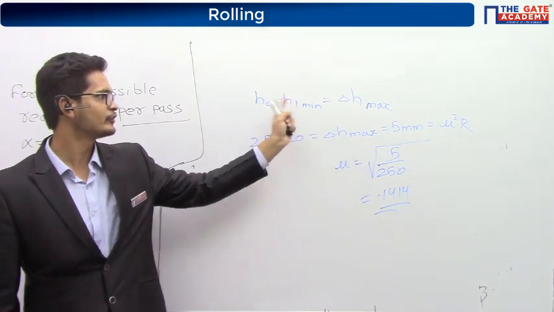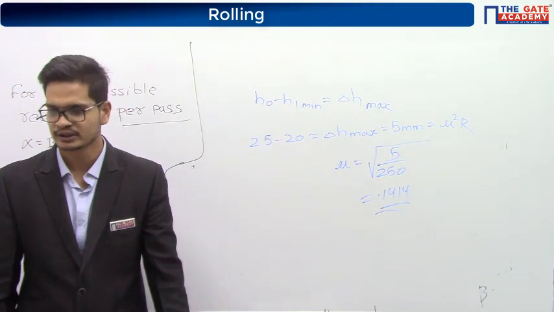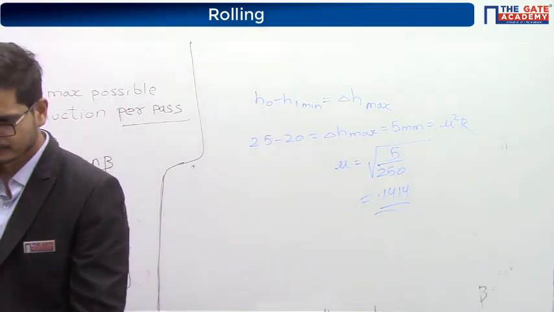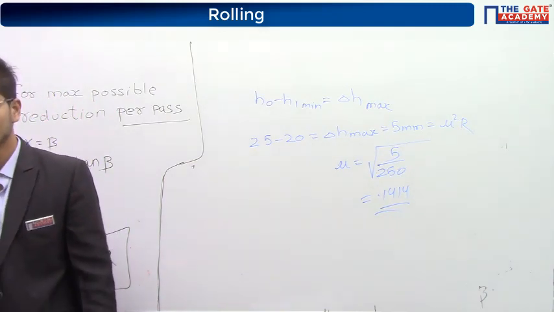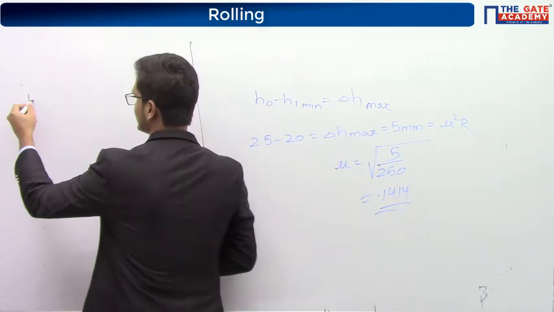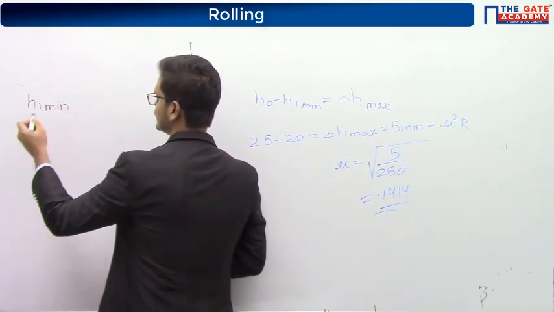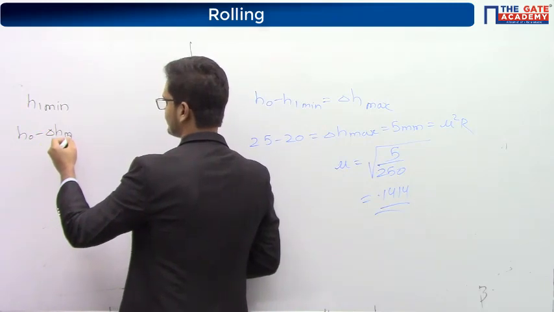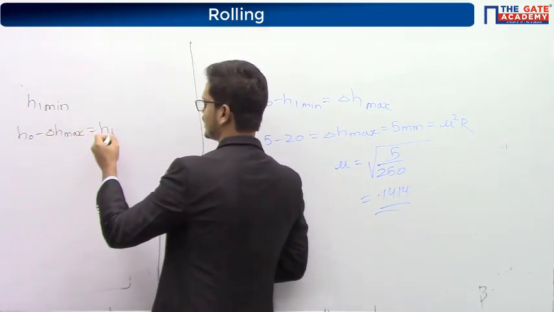H1 minimum will be equal to H0 minus delta H max. So you have to find delta H max. H0 is already given. So H0 minus delta H maximum is equal to H1 minimum.